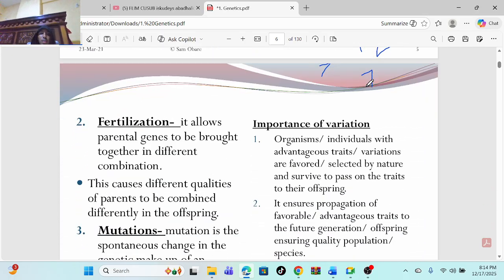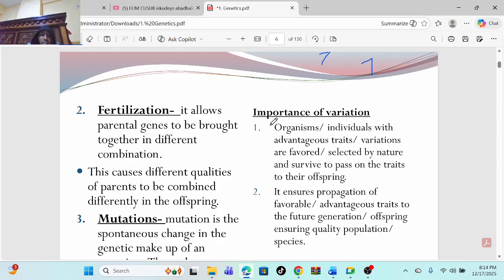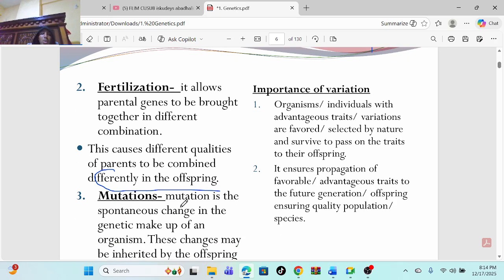Ya pili is fertilization. Fertilization ni when the parents mate, kila moja iko na its own qualities. For example, in the case of human beings where the ovum and the sperm mate, the ovum contains the mother's characteristics and the sperm contains the father's characteristics. When they combine, they give different qualities to be combined differently in the offspring.